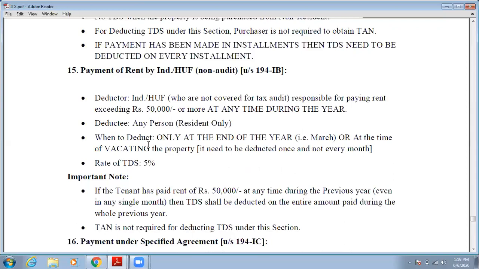So when will you deduct the TDS? At the end of each year. Okay, now at the end of each year, on 31st March, you will deduct the TDS.